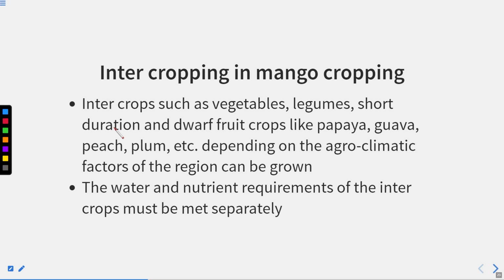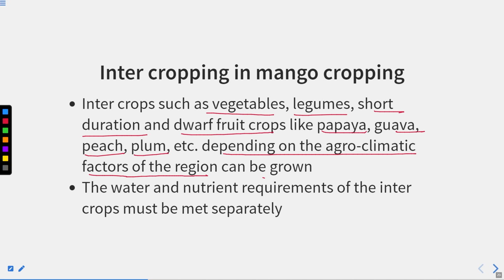Intercropping in the mango. Intercrops such as vegetables, legumes, short duration, and dwarf fruit crops like papaya, guava, peach, plum, etc., depending upon the agroclimatic factors of the region, can also be grown. So we can also go for intercropping with such fruit crops like papaya, guava, peach, and plum. The water and the nutrient requirement of the intercrop must be met separately.